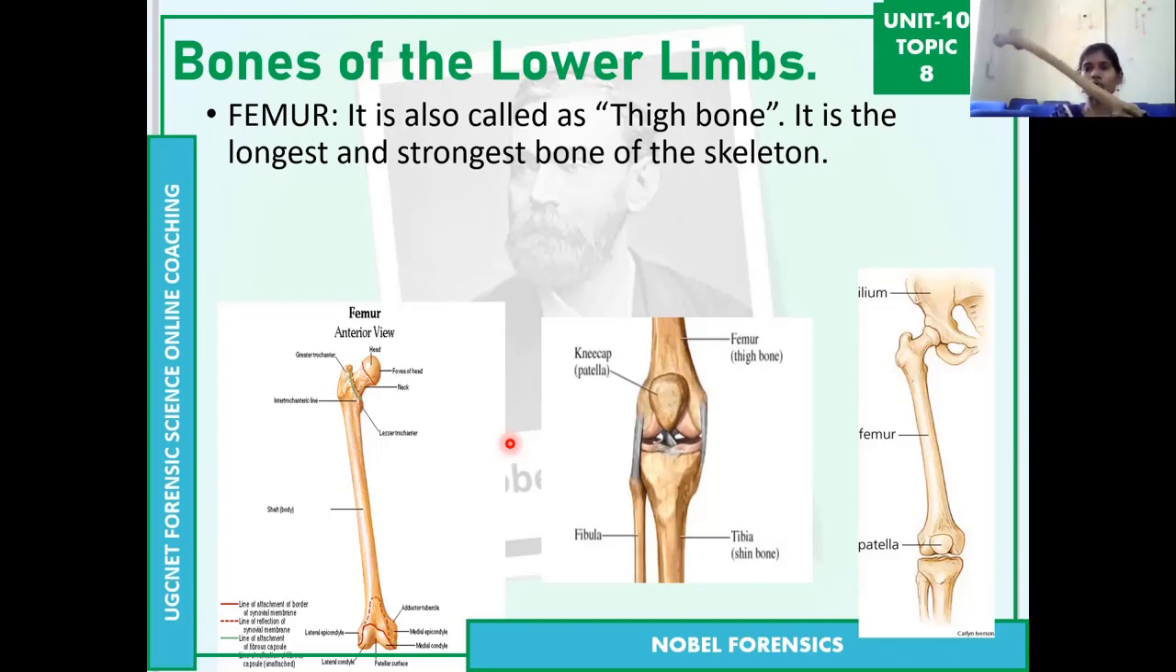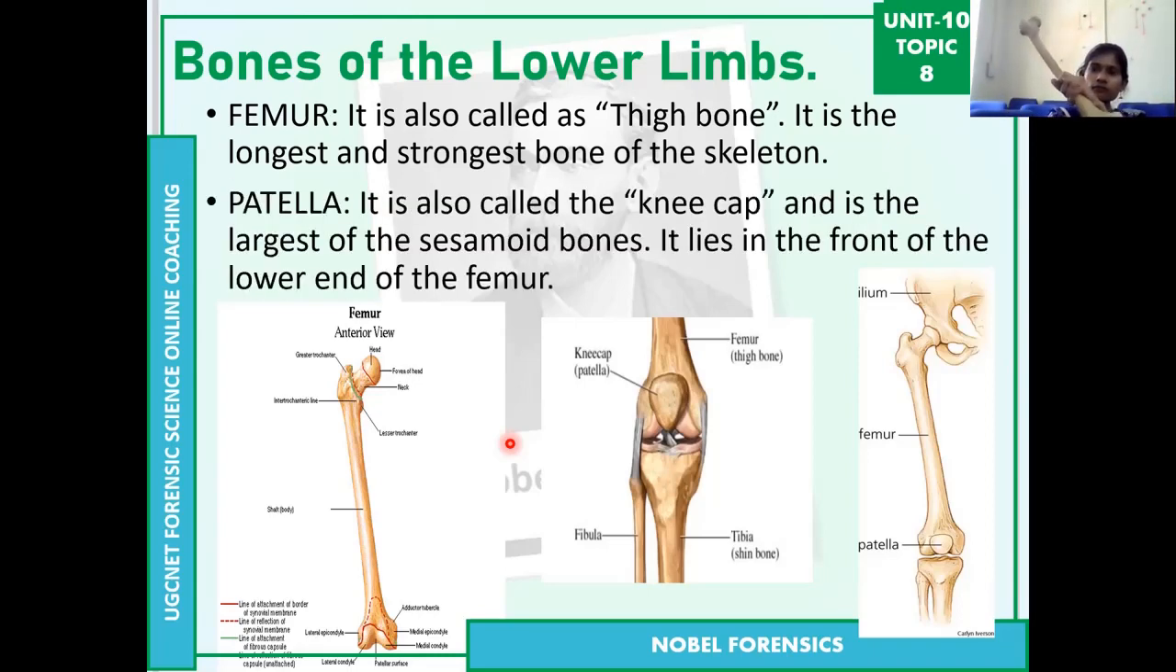We can also call it the thigh bone, because it is in the region of the thigh. The location of the bone is the thigh, so we can also call it the thigh bone. This is the femur bone. You can see the structures like this. This is the upper part of the femur, and this is the shaft. This is the lower part of the femur. Here we can attach the remaining bones, the lower bones of the leg. This is the longest and strongest bone of the skeleton.